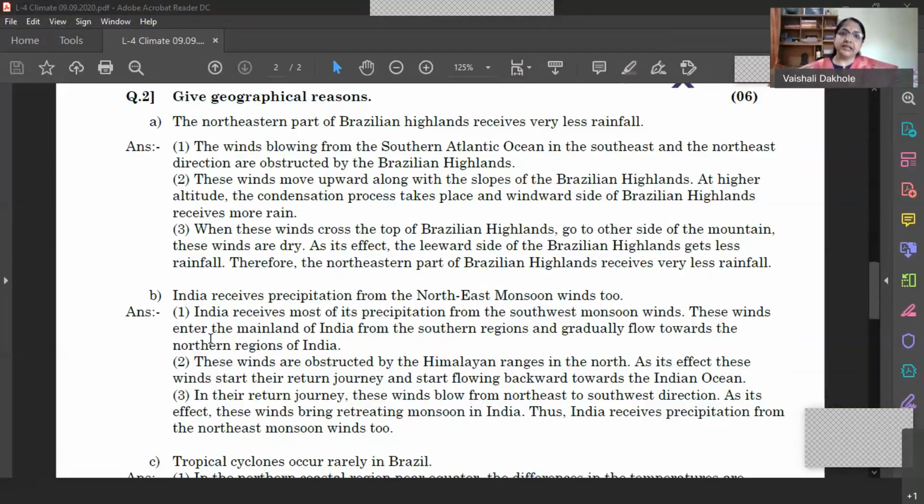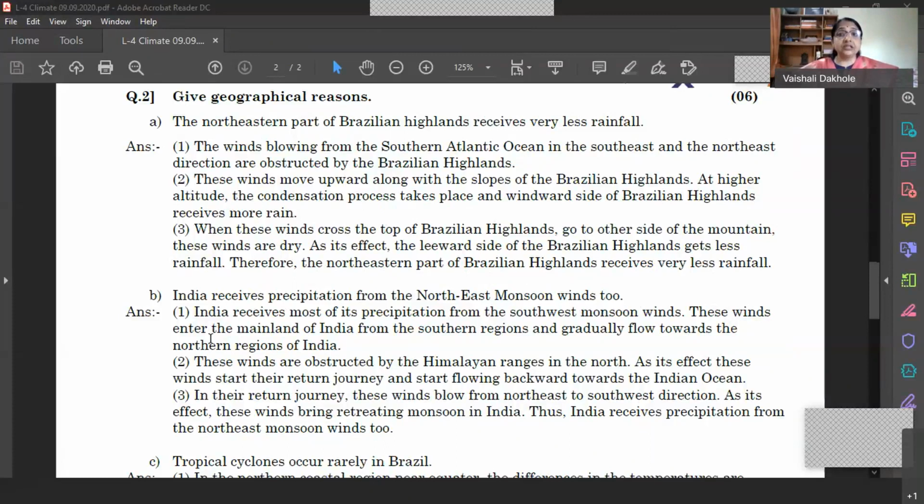When these winds cross the Great Escarpment and reach the other side, that is the western part of the Great Escarpment, they enter the Brazilian highlands. On the Brazilian highlands, the temperature increases and therefore the moisture-holding capacity of the winds also increases. So they give very little rainfall on the northeastern part of the Brazilian highlands.